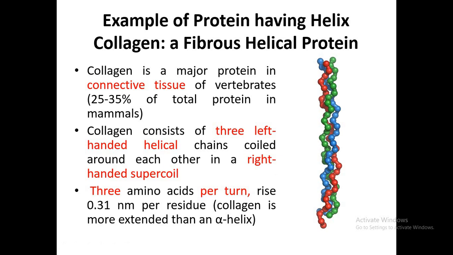This is a unique property of collagen. Normally, alpha helices are right-handed, taking turns in the right-handed form, but in collagen the alpha helices are present in the left-handed form, and 3 alpha helices twist around each other and form a collagen fiber. In each helix of the triple helix of collagen, we find 3 amino acids per turn.